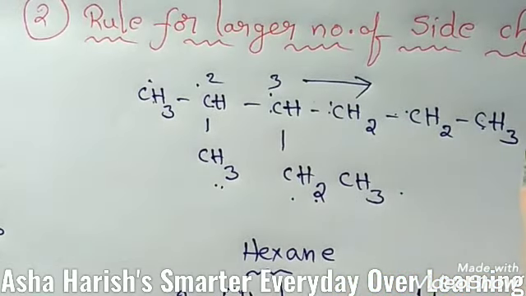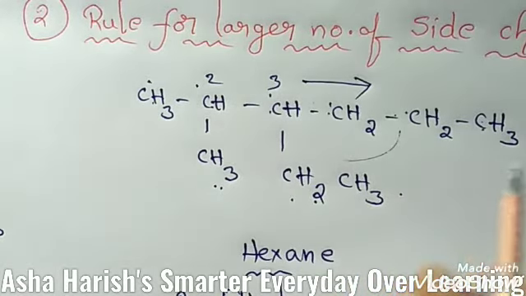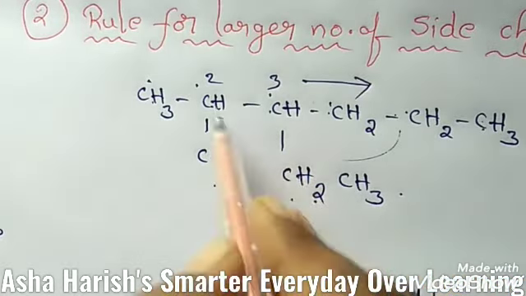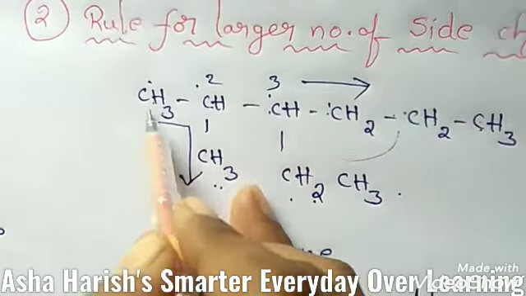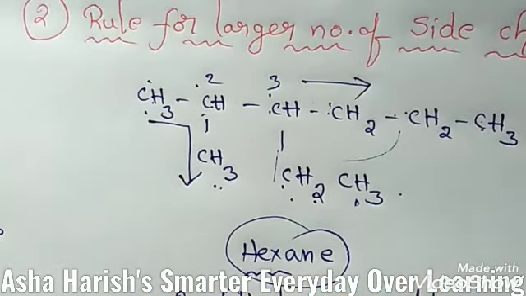If 2 chains of equal lengths are possible, then select the one with a larger number of side chains. If you count like this, you got only 3 carbons, and if you count like this, 1 2 3 4 5 carbons. So hexane means 6 carbons. In this way you should give the numbering.